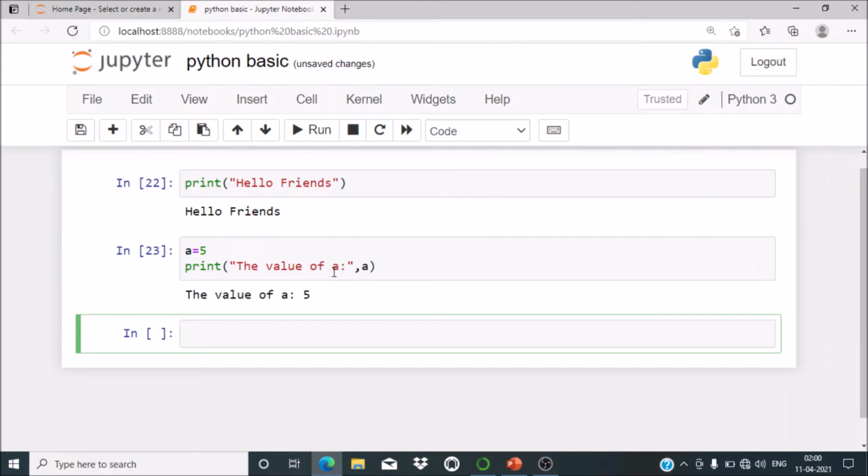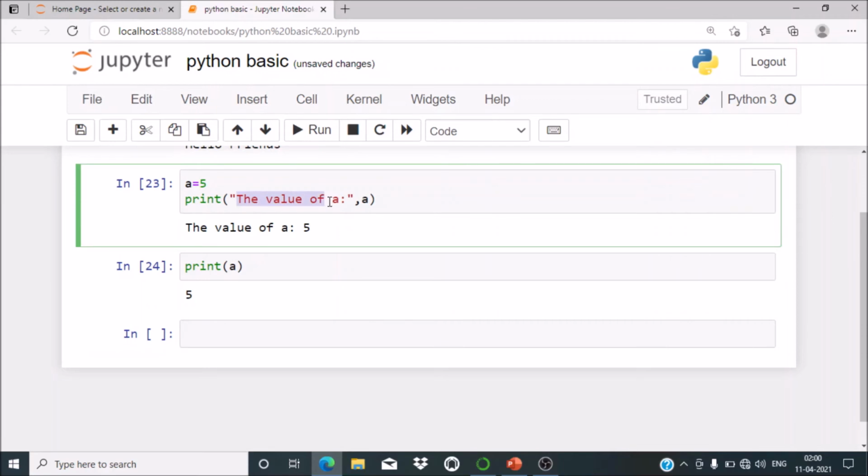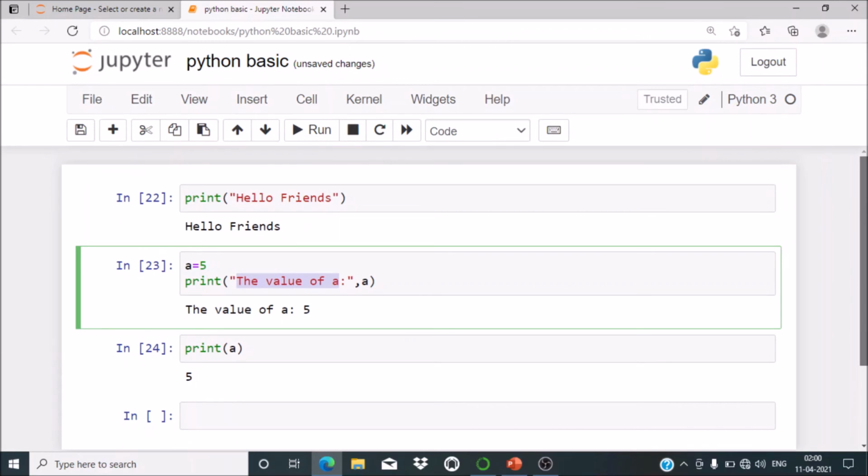If I give just the variable name, print a, that will print the content of a. But for a meaningful display, I am giving this particular sentence, the value of a, and then I am writing the variable name. So this is how you can use the print function.